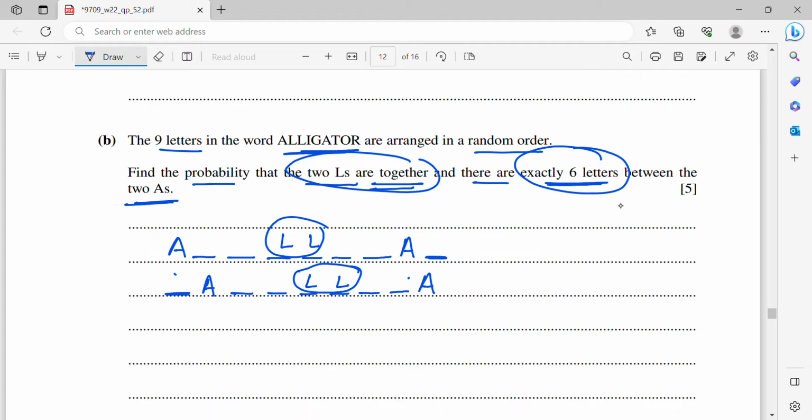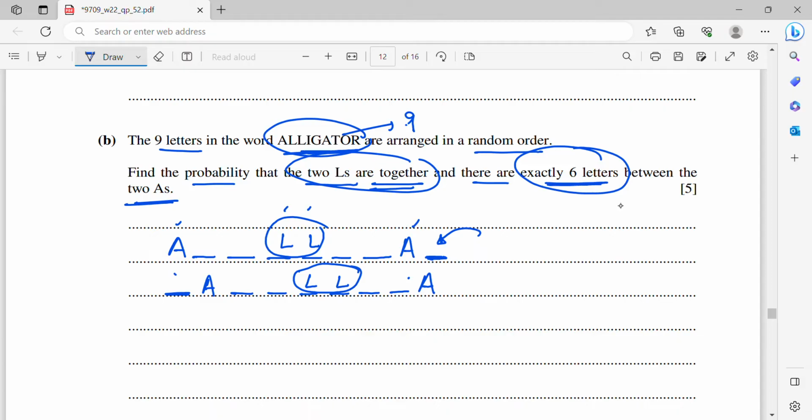So what to do here is, again, you have 9 letters. Since the A's are already fixed and the L's are already in one group, I need to find out how many ways to get this first. I'm not going to arrange this anymore, because this last place is already fixed and must just have 1 letter.